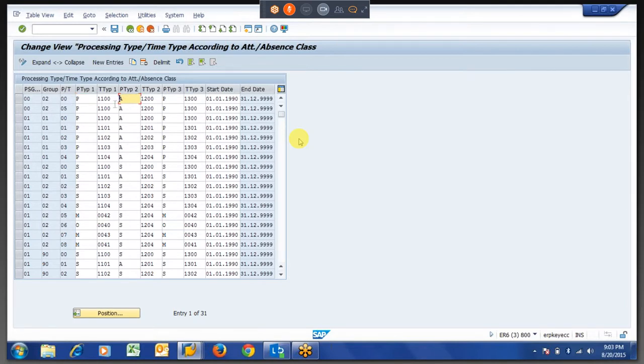If you have pay type 2, the standard configuration will be A, which stands for absence. Again for 3, it will be considered as presence. Okay, this table is a bit confusing. We will have a separate session where I can explain more about this table.